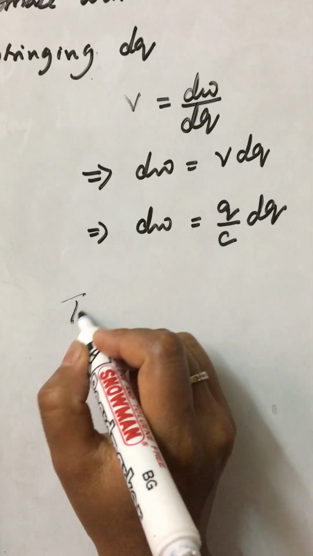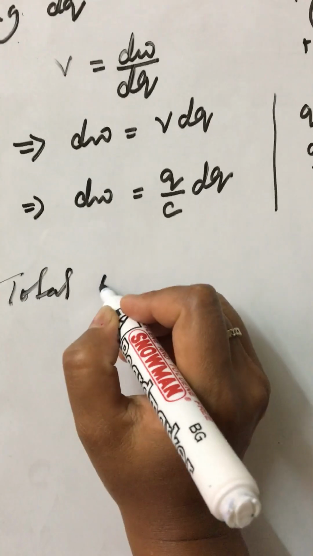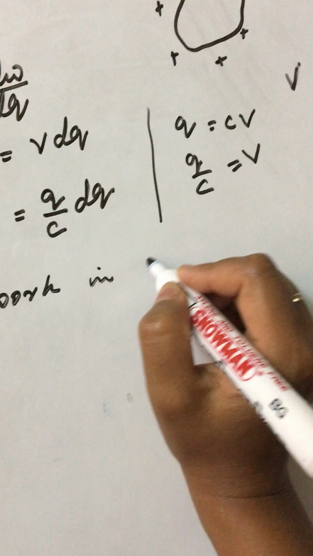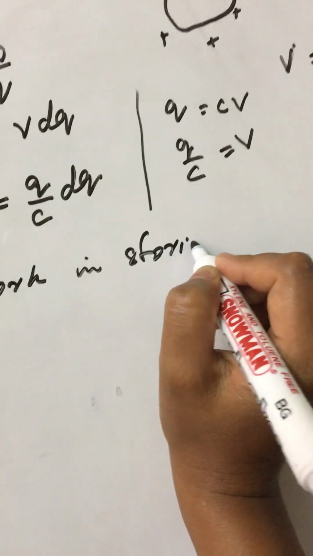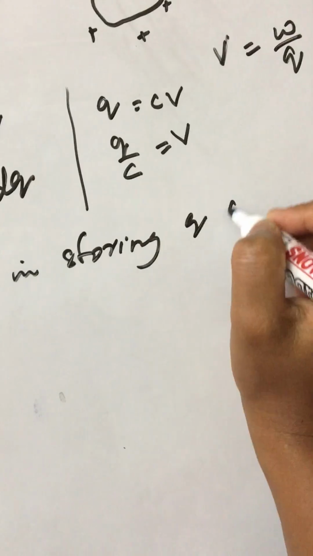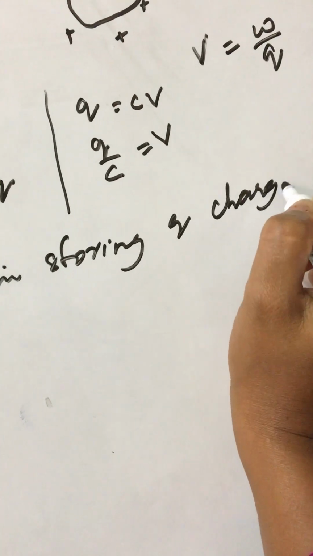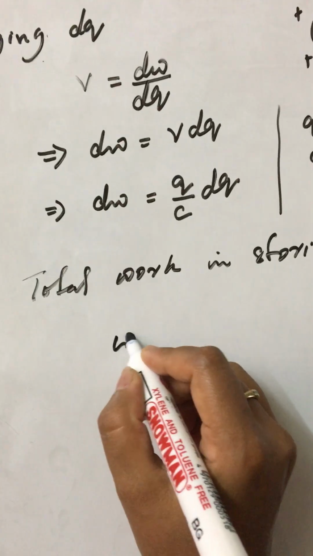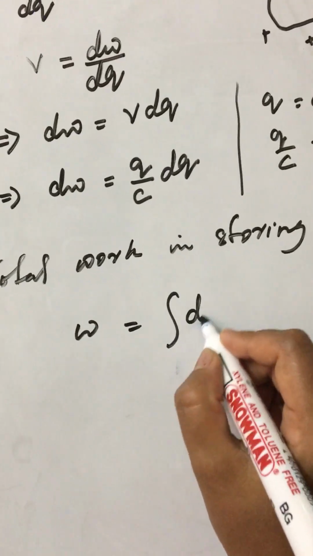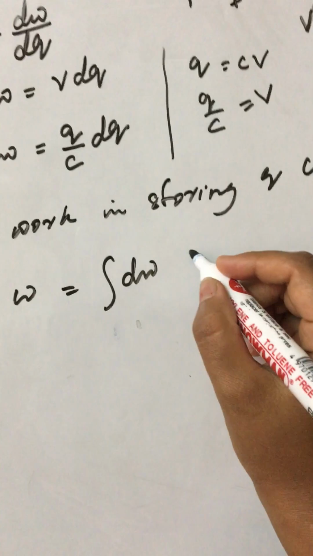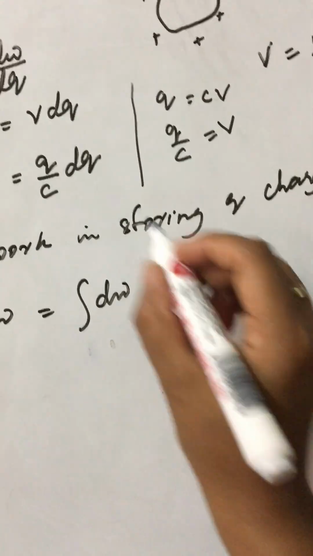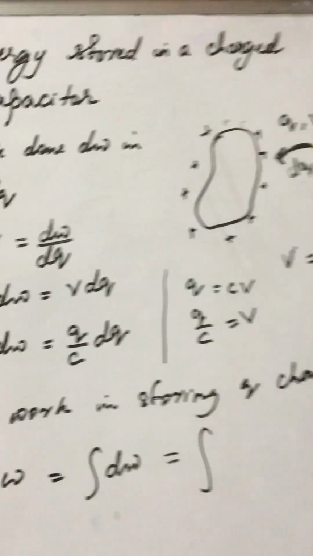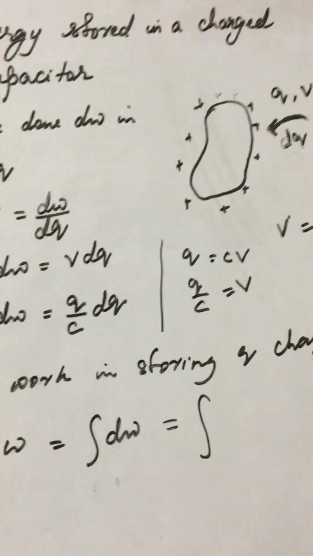Now let's measure the total work in storing Q charge. The total work done will be the integration of dW, right? This is a mathematical technique. What is the variable? Q is a variable because Q charge has been uploaded to the conductor.